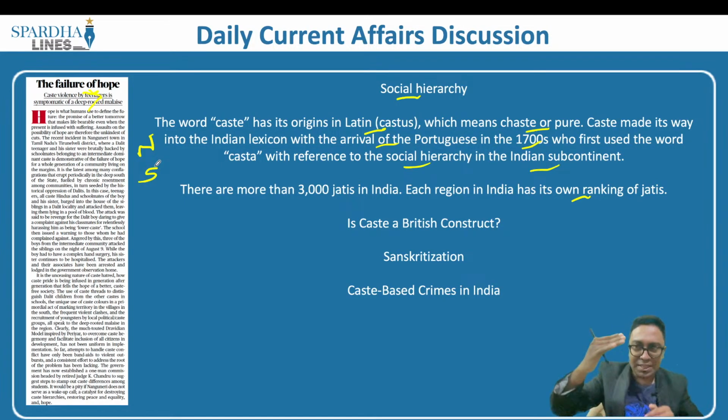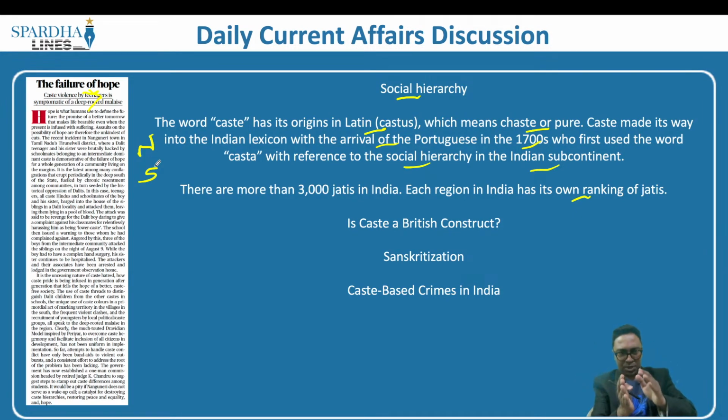So basically this caste system that we have is nothing but jatis in India, and each region in India has its own ranking of jatis, which is what is called the caste system in India. Now the next question is: is this caste system a British construct?